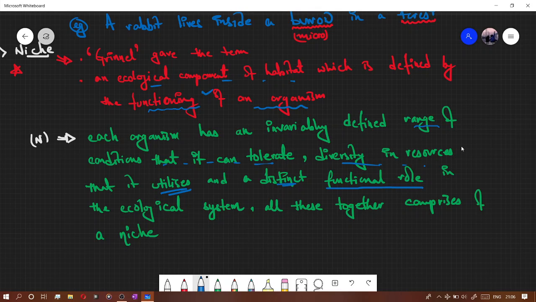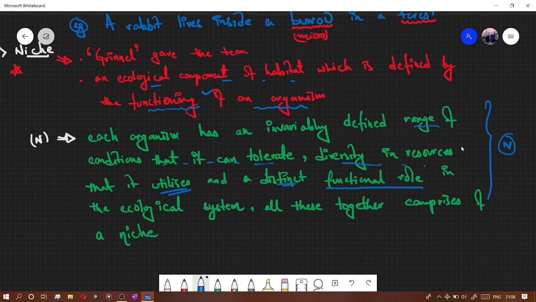Now this is written in NCERT, and this is the more relevant one as far as the NEET exam is concerned. In NEET, what is written in NCERT is the final word and nothing more.